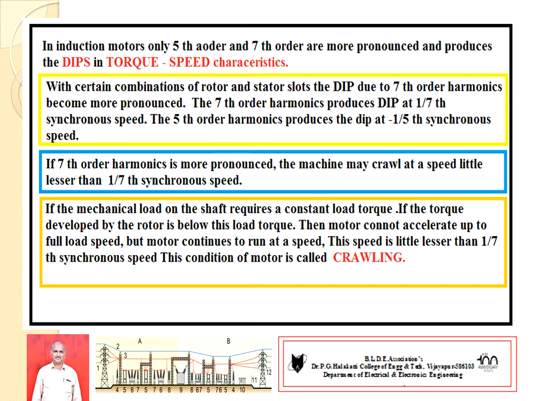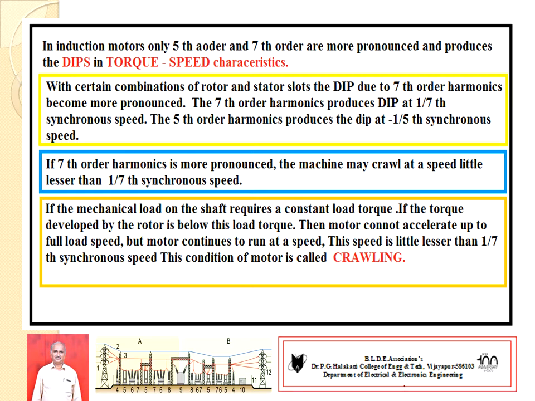speed characteristics. With certain combinations of rotor and stator slots, the dips due to seventh order harmonics become more effective in an induction motor. The seventh order harmonics produces a dip at 1 by 7th of synchronous speed. In similar fashion, the fifth order harmonics produces a dip at minus 1 by 5th of synchronous speed.